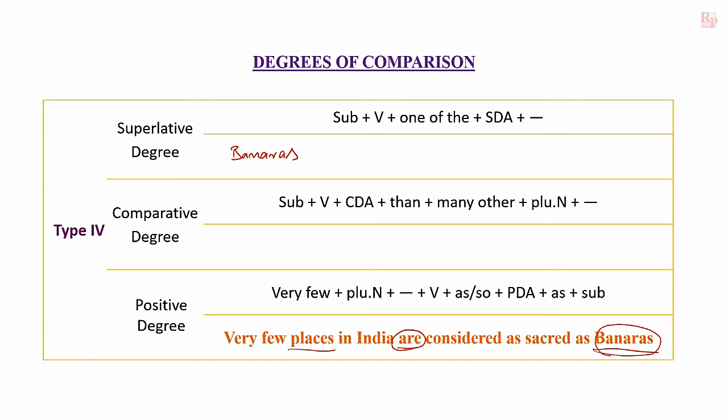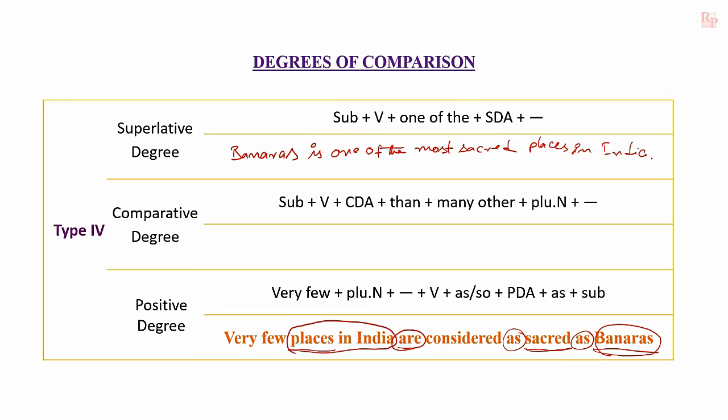Benares is one of the, superlative form of adjective. Here, what is the adjective? Sacred. As sacred as. So, sacred is the positive form of adjective. To this adjective, most sacred is the superlative form. Most sacred places in India. It is the phrase. Benares is one of the most sacred places in India.